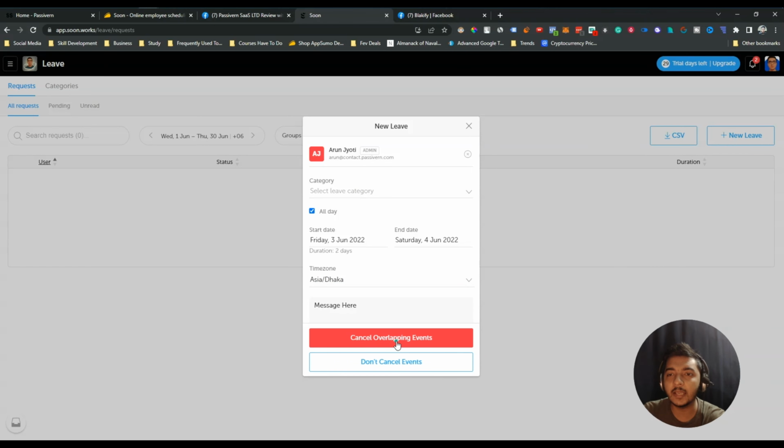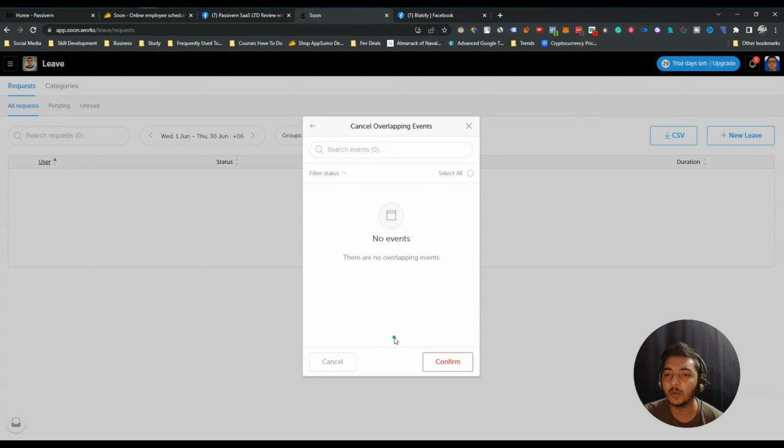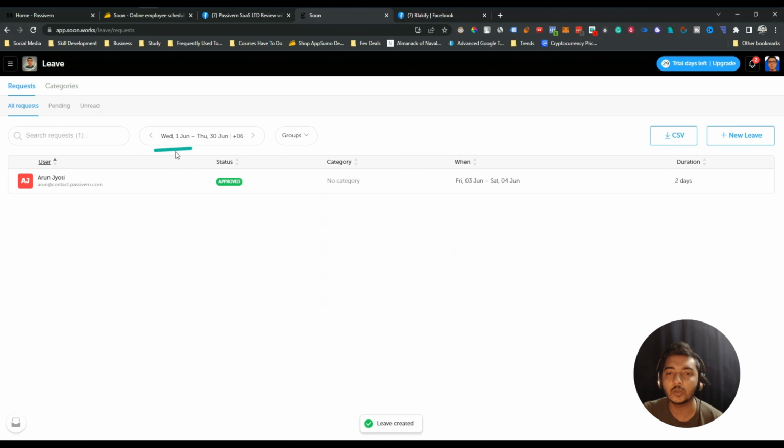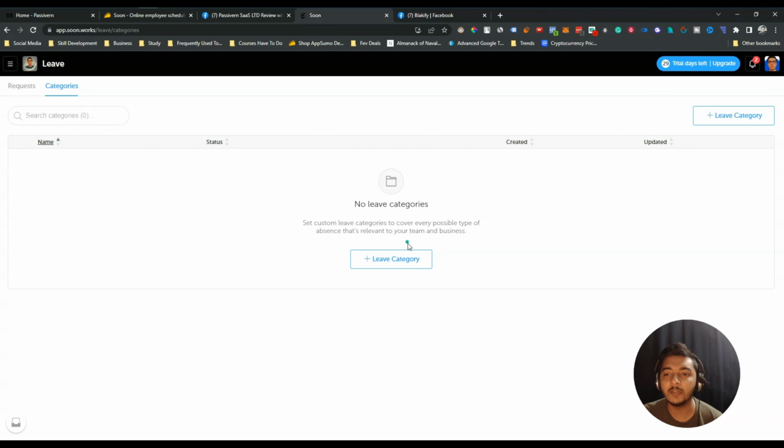Now you can cancel any overlapping events also. Let's say this person has one schedule in this time period, so you can cancel these overlapping events basically from here. If they have any overlapping time, then it will be cancelled. Otherwise it will not be cancelled basically. So these are the things, guys. I hope you get the idea. You can add leave for your employee basically from here, and you can create a category of the leave from here.